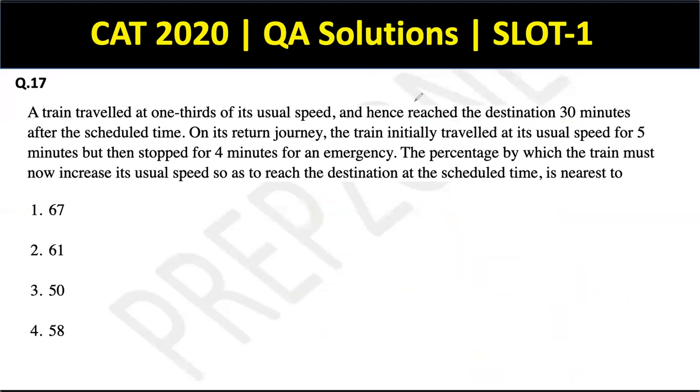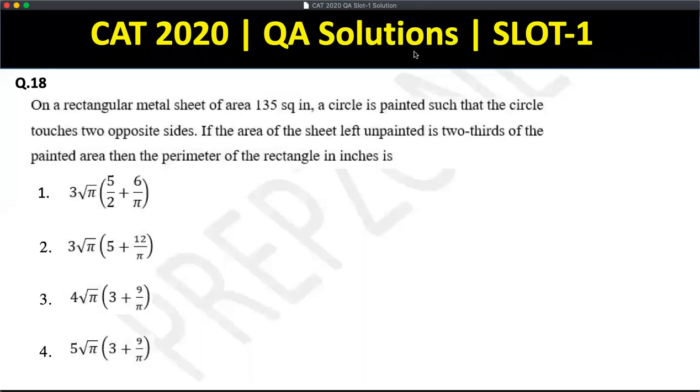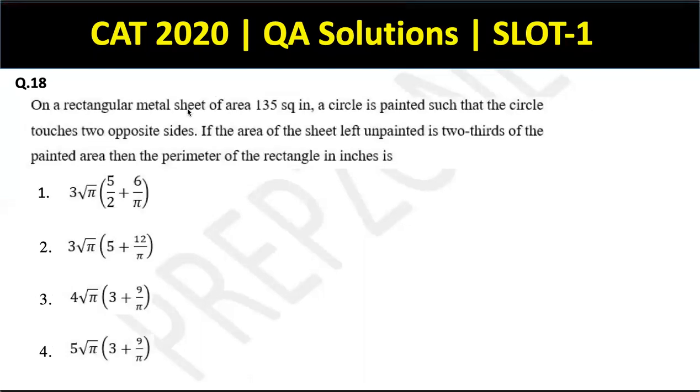Cool. Moving ahead now. Question 18. On a rectangular metal sheet of area 135, rectangular metal sheet, okay, a circle is painted so that the circle touches two opposite sides. So if it touches two opposite sides, it can look like this.